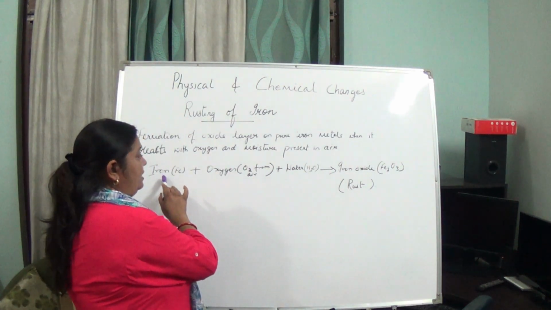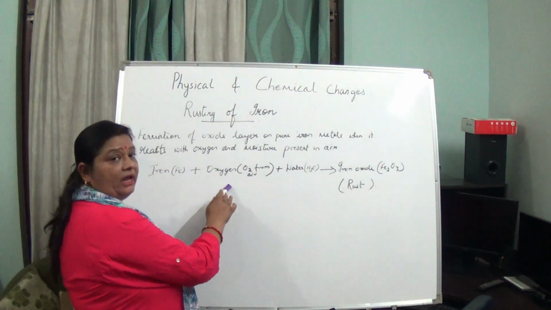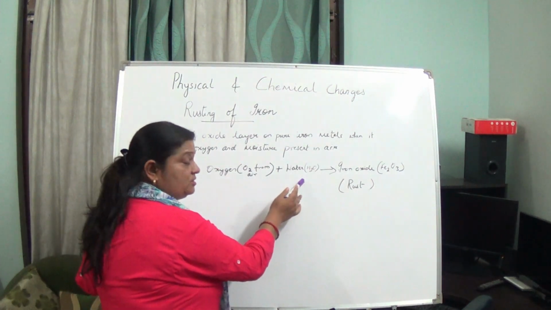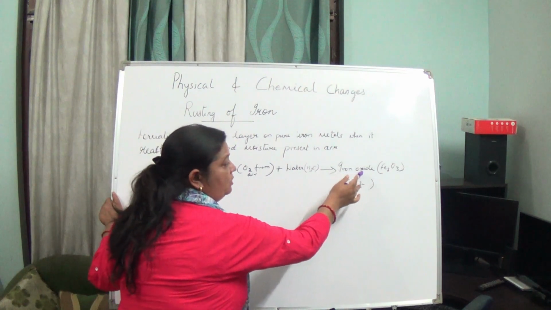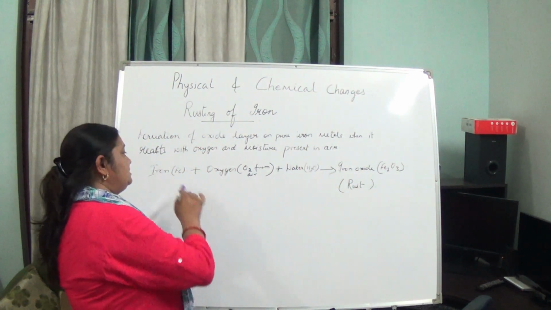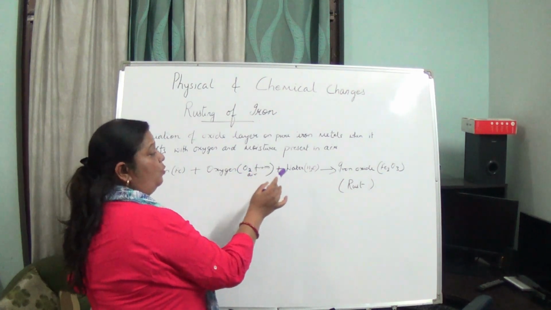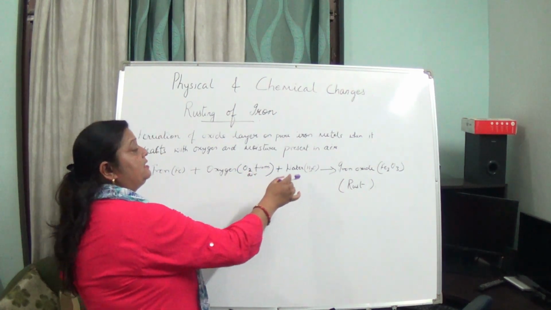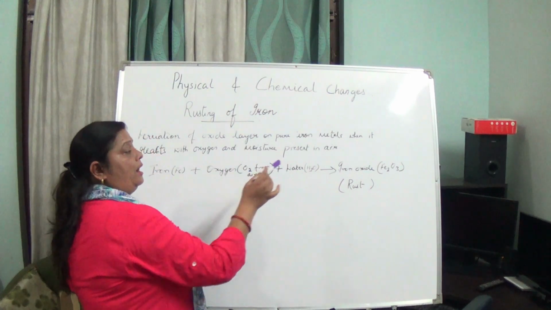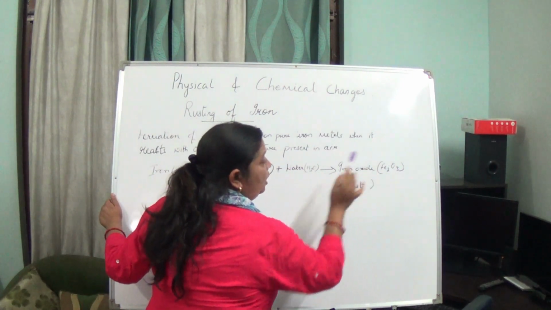If it is not in the pure form, rusting will not take place totally. So here iron reacts with oxygen of the air plus the moisture present in the air to form iron oxide. The symbol of iron is Fe, oxygen is O, and the water compound is written as H2O. Iron oxide is written as Fe2O3.